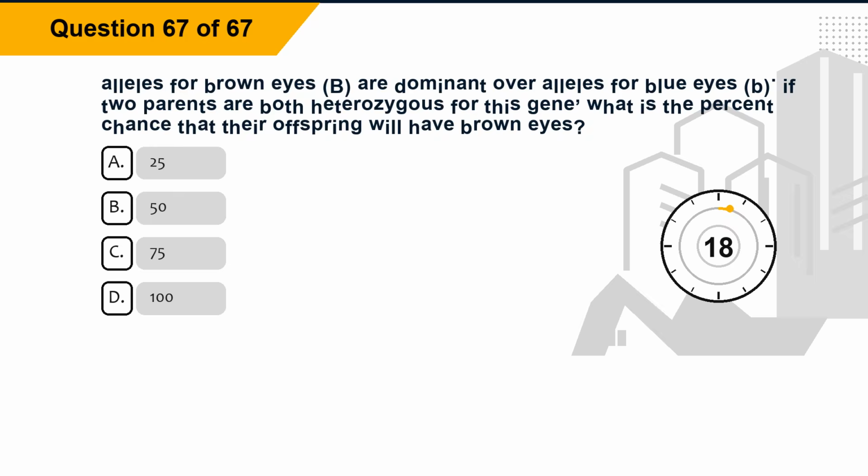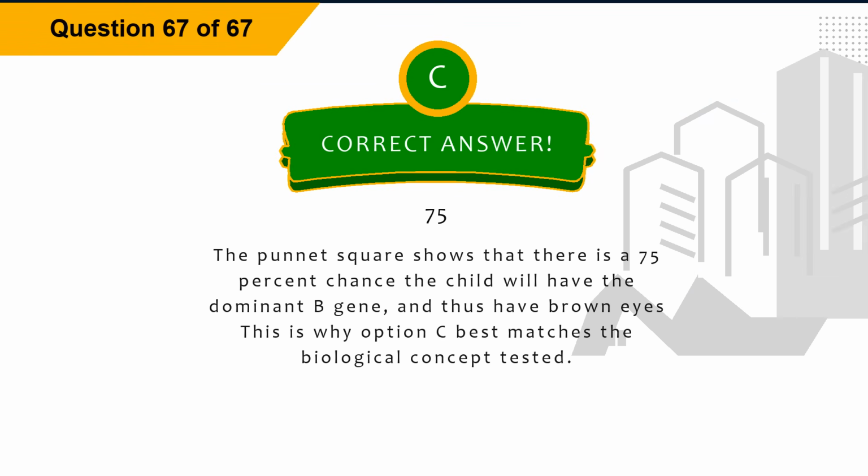Question 67. Alleles for brown eyes, B, are dominant over alleles for blue eyes, b. If two parents are both heterozygous for this gene, what is the percent chance that their offspring will have brown eyes? Option A, 25. Option B, 50. Option C, 75. Option D, 100. The correct answer is option C, 75. Explanation: the Punnett square shows that there is a 75% chance the child will have the dominant B gene, and thus have brown eyes. This is why option C best matches the biological concept tested.